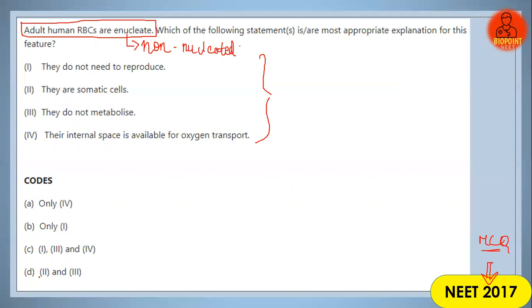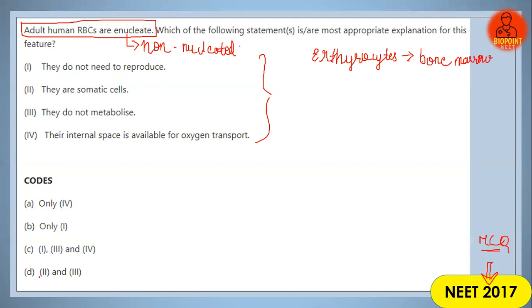As you know, the scientific name of RBC is erythrocyte, right? The erythrocyte is synthesized inside the bone marrow.